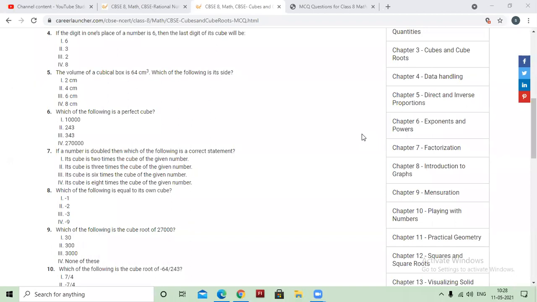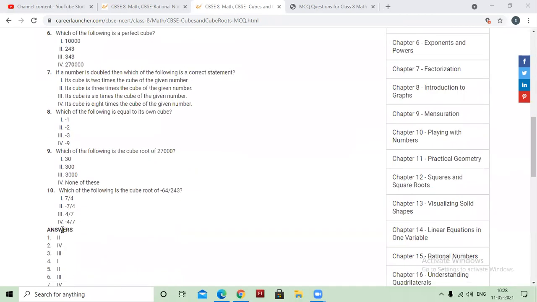So I think some correction is there in the question. Instead of 243, it should be 343. So the answer will be the fourth option. After making this correction, the answer will be the fourth option. Then only you will take the cube root of 343. And the answer will be this. Okay.